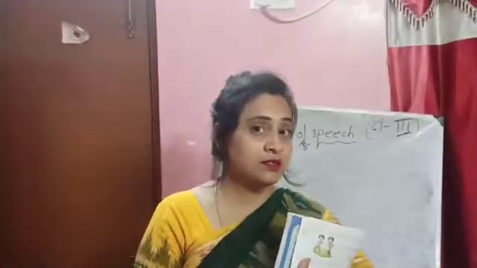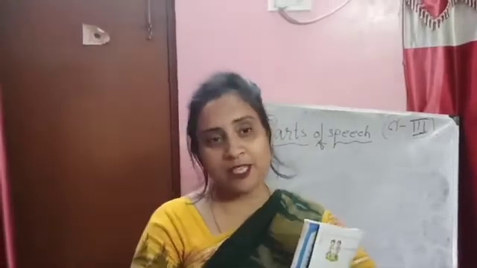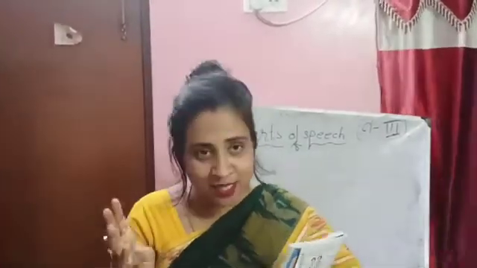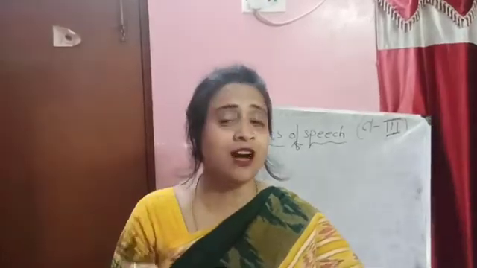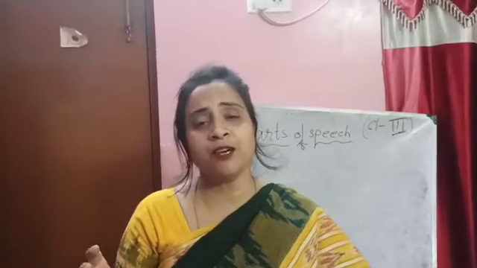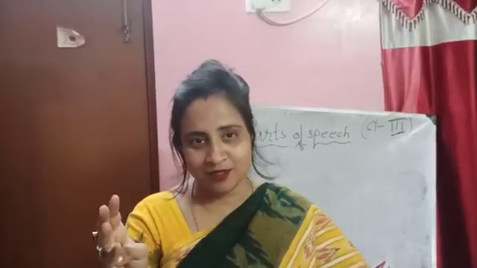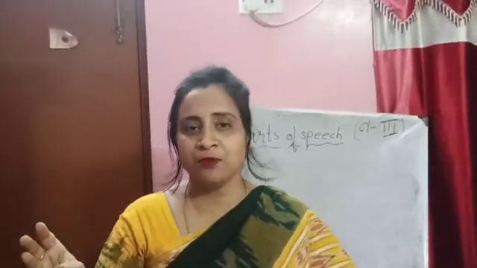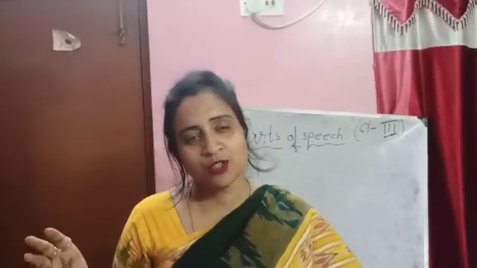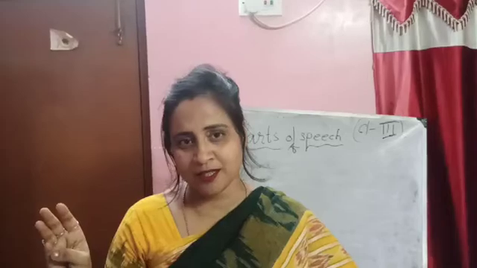So the 8 parts of speech are noun, you know. My children know very nicely what a noun is. Then, what is a noun? A naming word. A word that is the name of a person, place, animal or thing. Then we come to pronoun. A word that is used instead of a noun is called a pronoun. So noun is a name of a person.